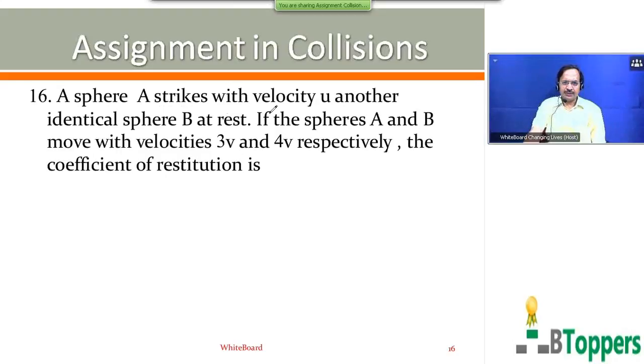A sphere capital A strikes with velocity u another identical sphere capital B at rest. The spheres A and B move with velocity 3v and 4v respectively after the collision. The coefficient of restitution is, you are given 4 options on the screen. Come on, try the question.